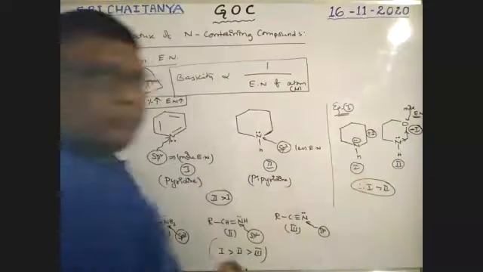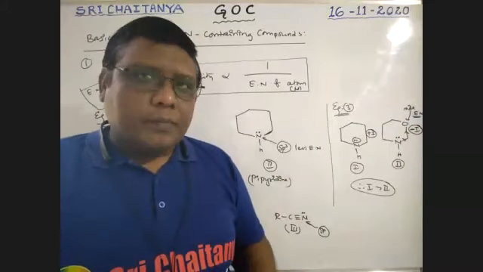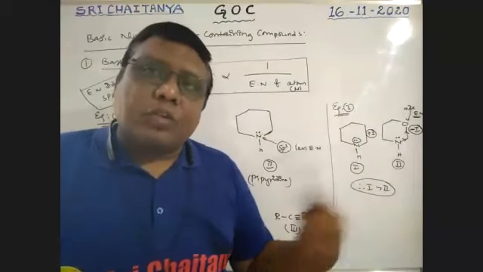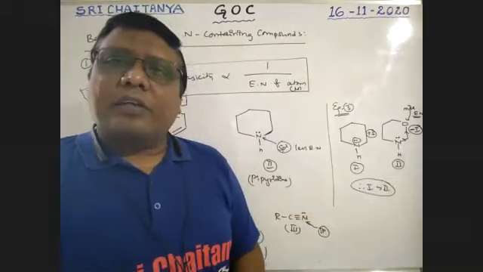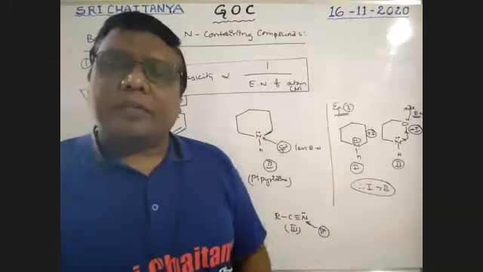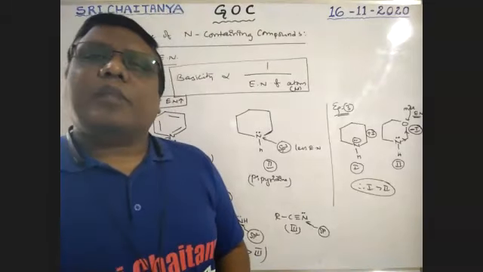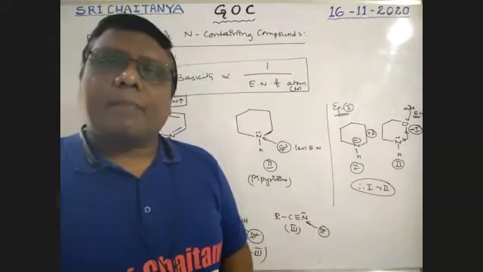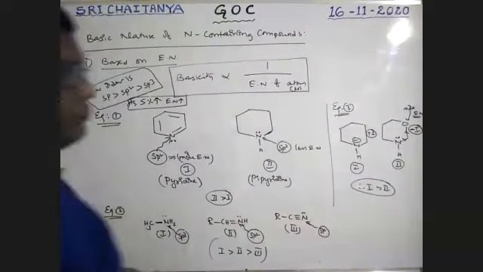Here carbon, that is minus I group. This is plus I group. That is minus I group. This is plus I group. Plus I group increases basic nature. Minus I group decreases basic nature. No doubt that is more electronegative. Therefore, 1 is more basic than 2. Now is this clear? Okay. Next one.